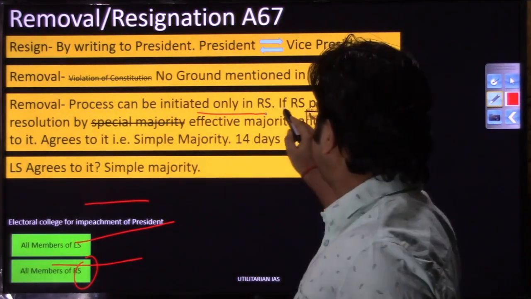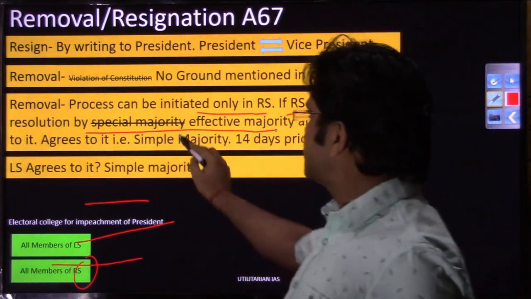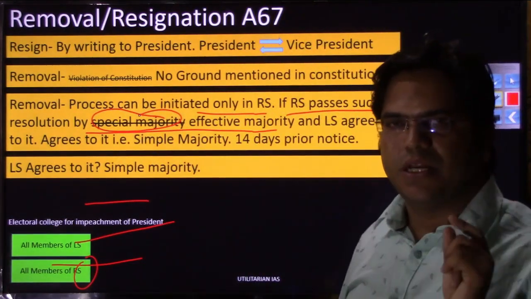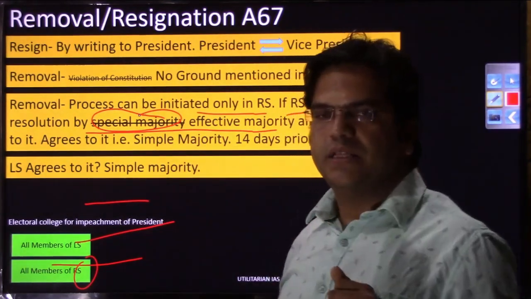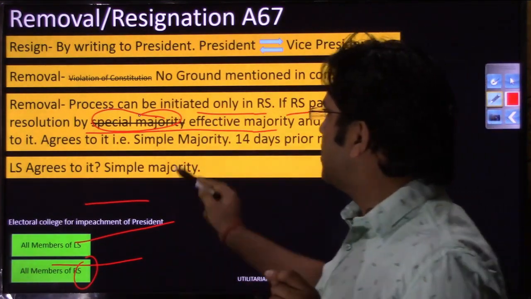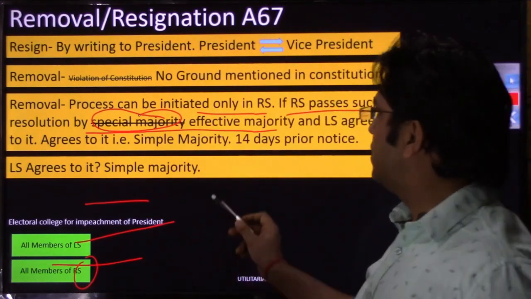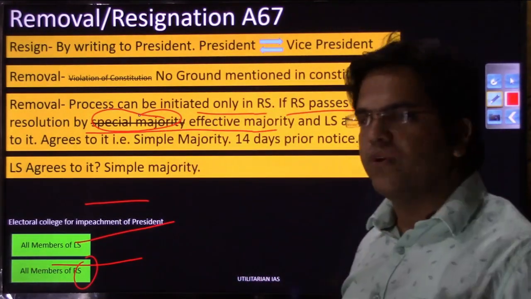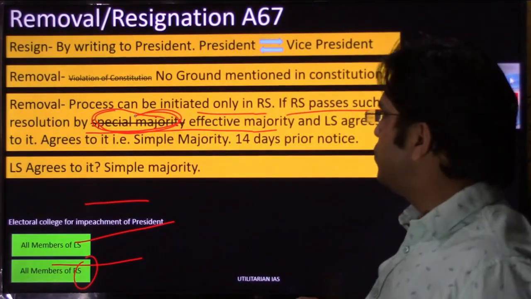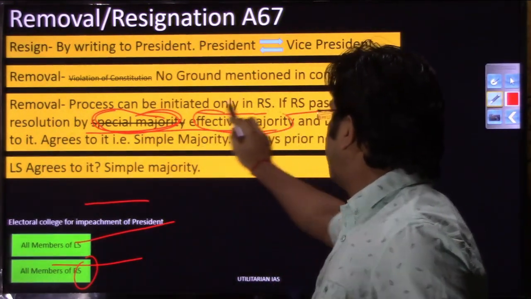Once Rajya Sabha passes such a resolution by effective majority, right, not by special majority. The special majority was the case with presidential impeachment, right? Although Laxmikant has used this word special majority in the case of removal of the vice president as well, that information is incorrect, mind you. So when you are reading Laxmikant, keep your eyes open. In respect to vice presidential removal as well, Laxmikant has used this special majority, but the majority used for the removal of the vice president in Rajya Sabha is effective majority, right?